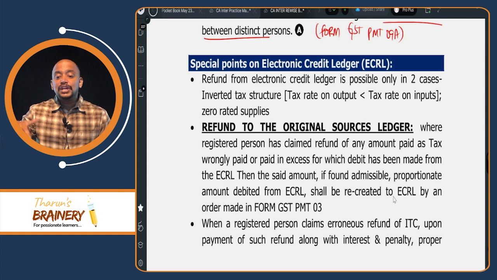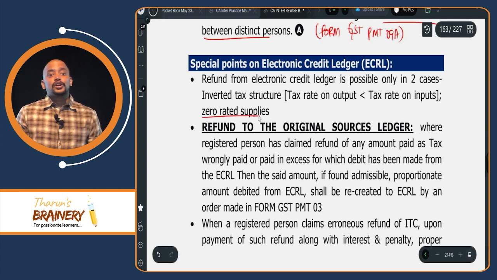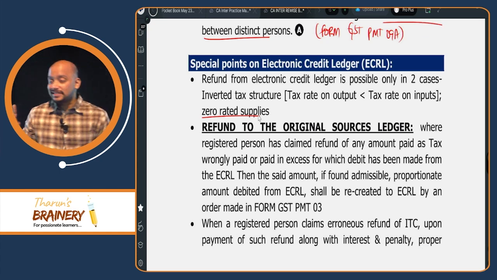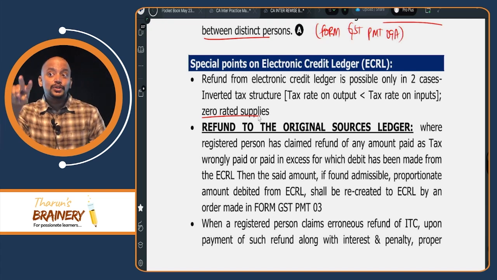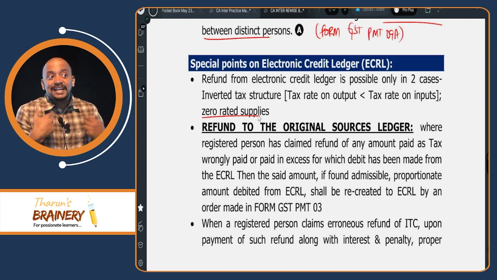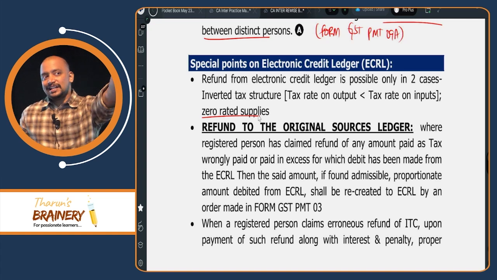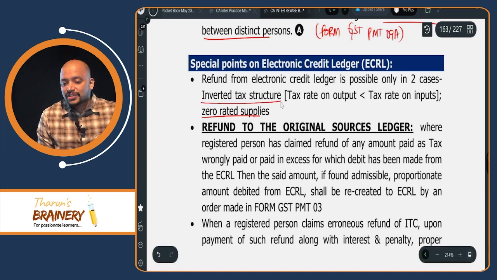One is zero rated supplies. Zero rated supplies means what? Export of goods or services, supply of goods or services to SEZ. We saw 2 options. Option 1, option 2. In option 2, what we will do? We will not pay any GST, but we will get refund of ITC. That is only refund from the electronic credit ledger. Understood or not? And inverted tax structure.